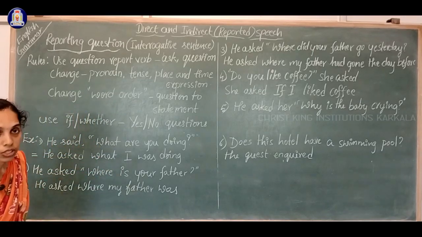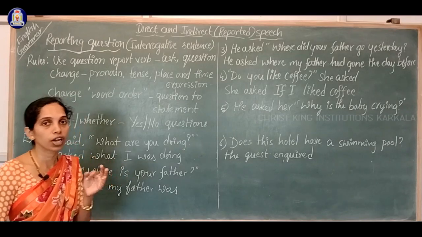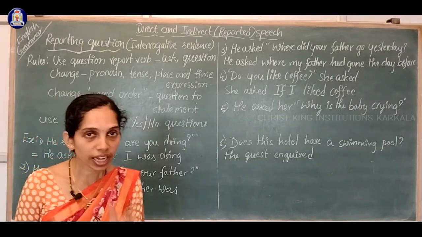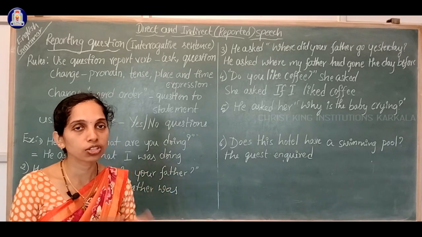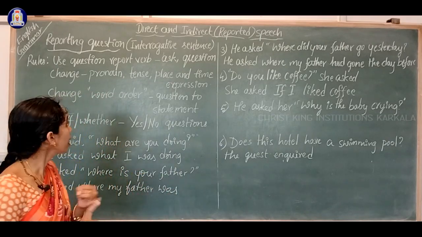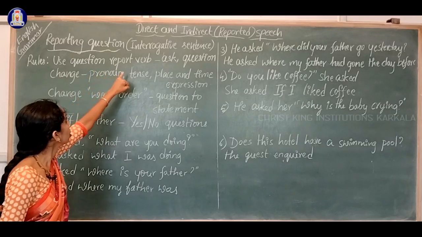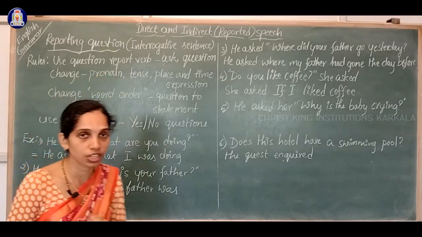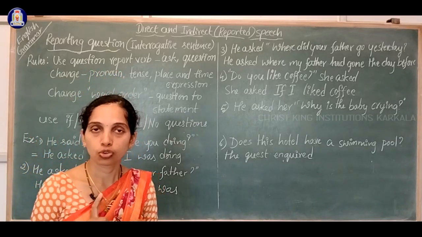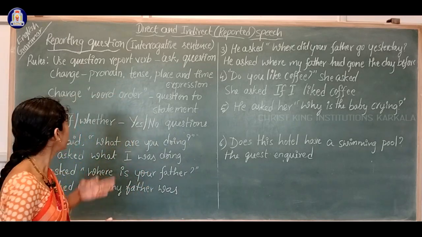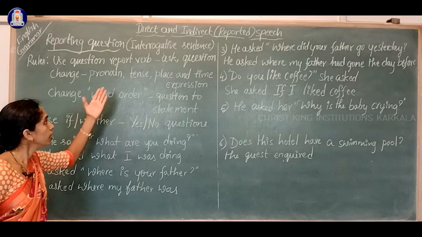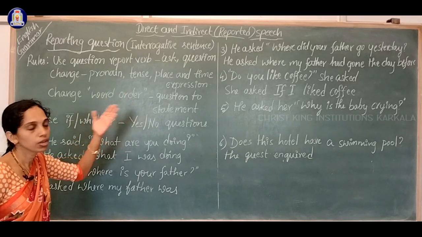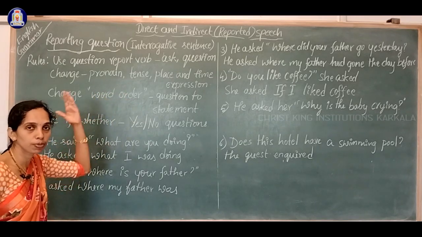Fine. So what are the three changes we have to make while writing interrogative sentences or questions into reported speech? One thing is we have to use a question reporting verb such as asked, questioned, inquired, etc. The second thing is we have to change pronoun, tense, place and time expressions as we did previously.